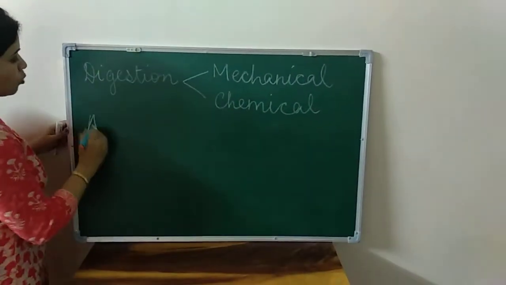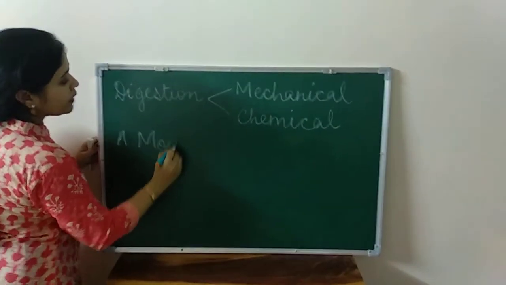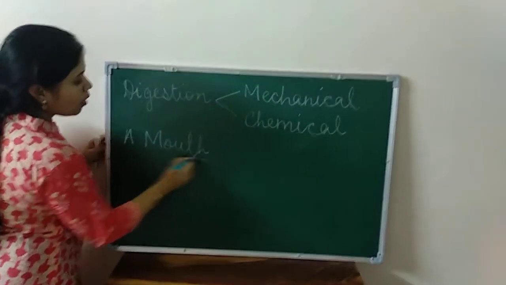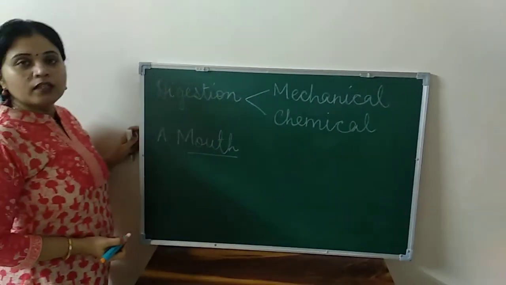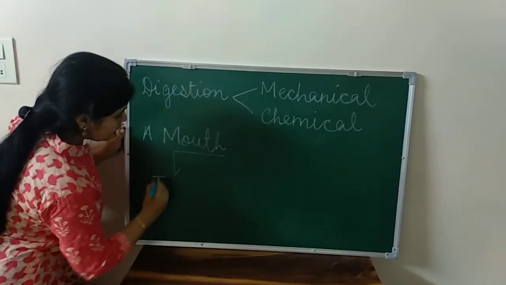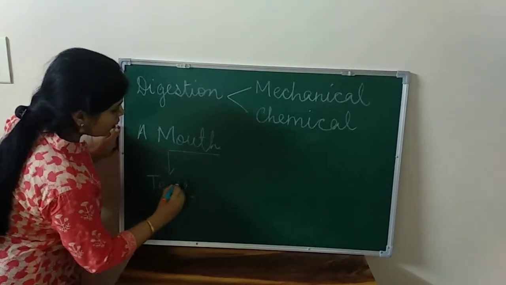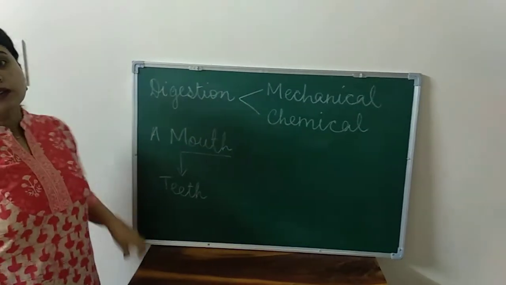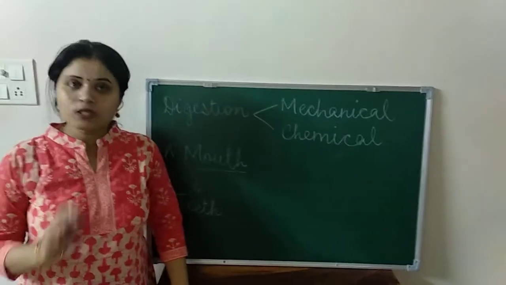Now let us look at the first part of the digestive system, that is the mouth. You know that the mouth is also called the buccal cavity. Now the mouth can be divided into three parts. First you have the teeth. You know that there are 32 teeth in almost everyone's mouth.